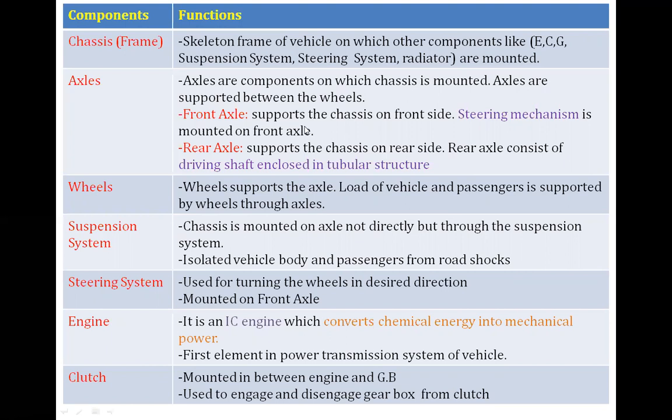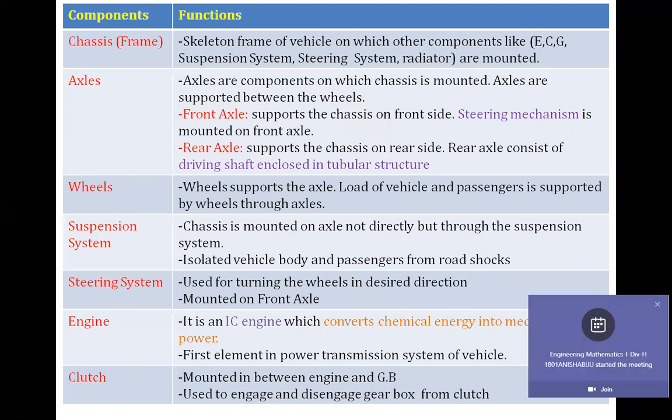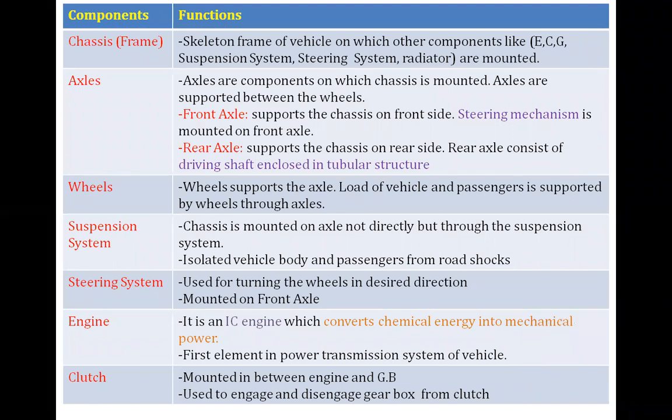So front axle is there and the rear axle is there. Front axle supports the chassis on the front side. Steering mechanism is mounted on the front axle. Similarly, a rear axle supports the chassis on the rear side. A rear axle consists of driving shaft enclosed in tubular structure. Wheels. Next component is wheels. Wheels support the axle. Load of vehicle and passenger is supported by wheels through the axle.